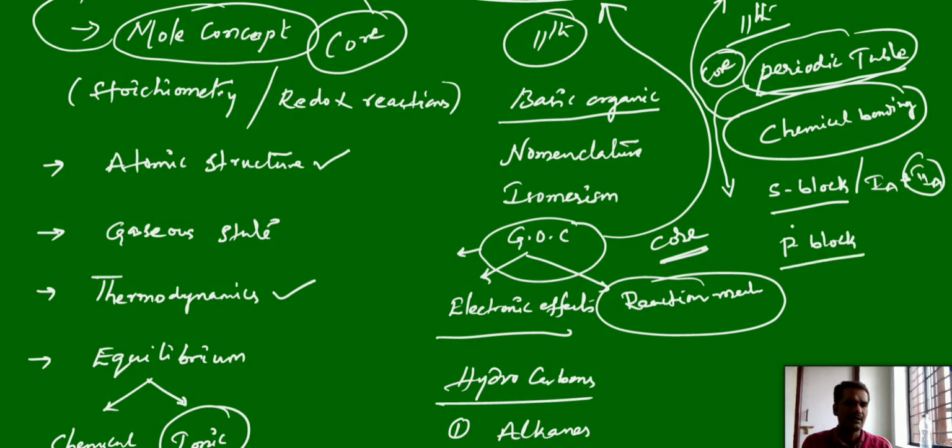In the P block we have the 13th to 18th groups, that is the boron family, carbon family, nitrogen, oxygen, fluorine and zero group. But mainly in the 11th we will discuss two of the groups in the P block, that is the 13th and 14th, meaning the boron family and carbon family. And for these two families, their properties and some of the compounds' preparation and properties we will discuss in the P block.